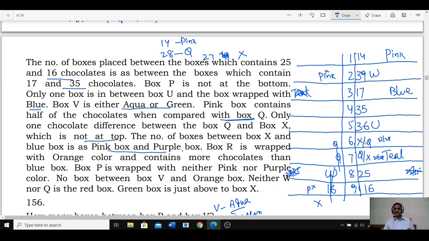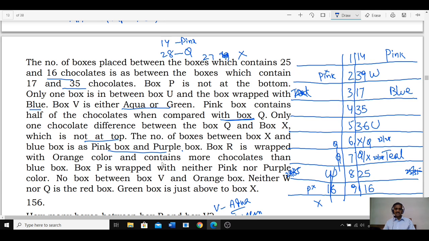Pink and purple. If X is at this place, X here, 1, 2. There are 2 between X and blue, so there cannot be 2 between pink and purple. Purple cannot be here. If purple is here, then S is immediately above this one. Right? S can be at this place. Or now purple is here, S can be here. There are two different colors.